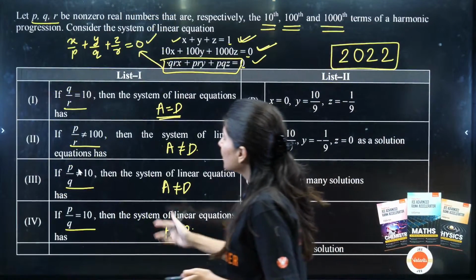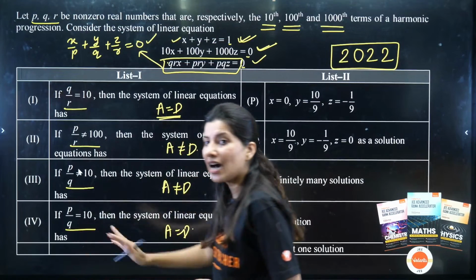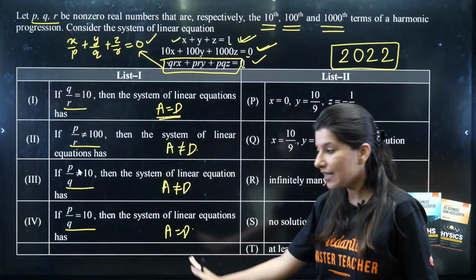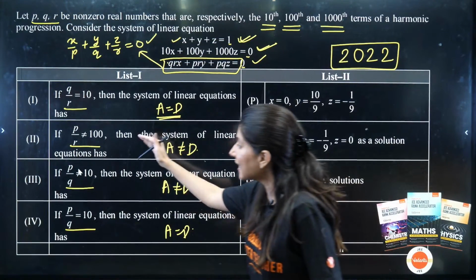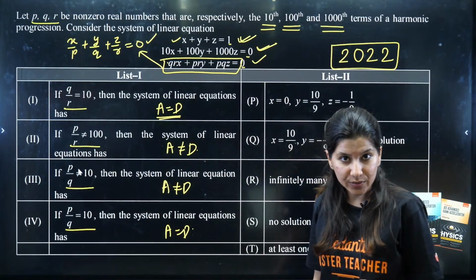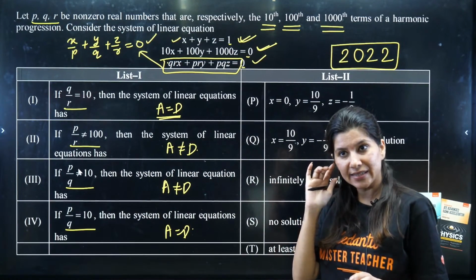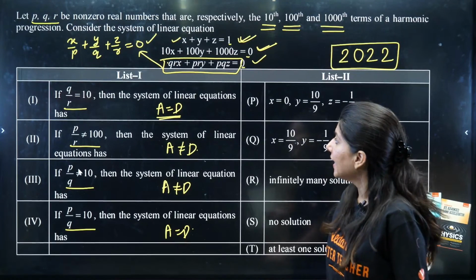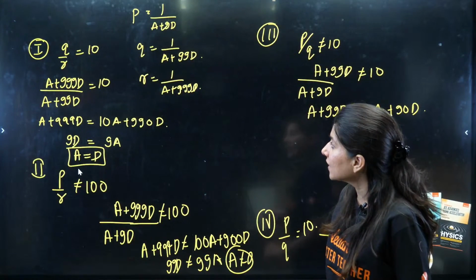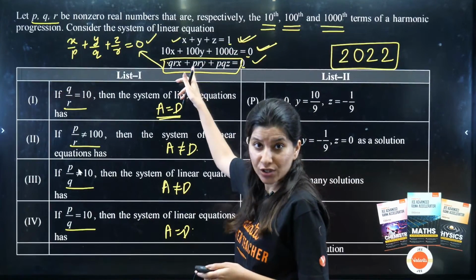So basically what you are going to get is first and fourth are having same thing, A is equal to D. Second and third are A is not equal to D. Are you getting my point? Yes? Okay. And now the third equation over here.